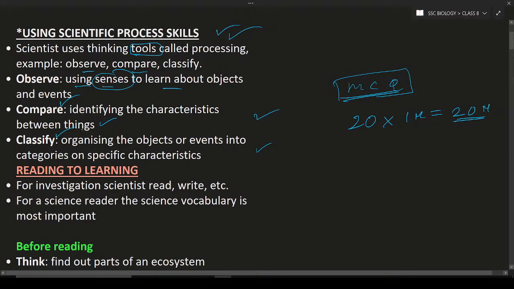Next one is classify. Classify means organizing objects or events into categories. For example, I give you different types of chalk pieces, okay? Red color, blue color, yellow color, and so on, and with different heights like small, medium, and long. You can classify the chalk pieces based upon color and also based upon height. You put them in groups: red one group, blue one group, yellow one group, and shorter ones one group, longer ones one group, medium ones one group, and so on, okay? So this is about classifying.